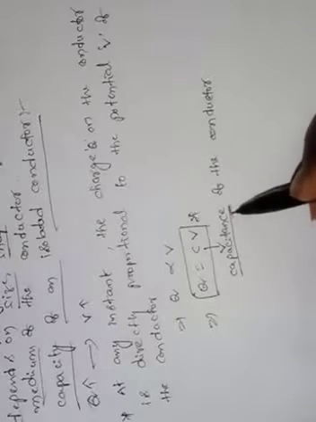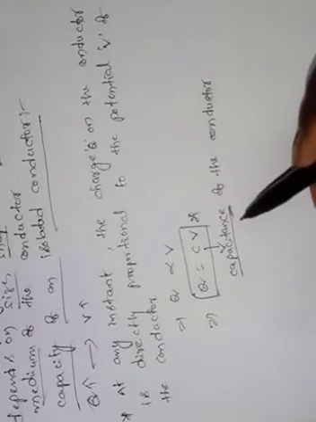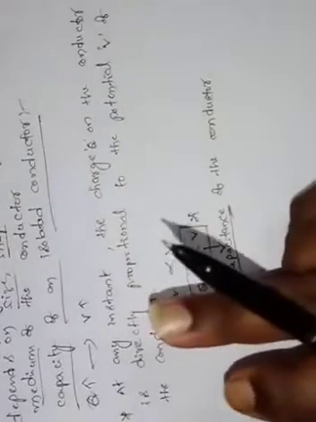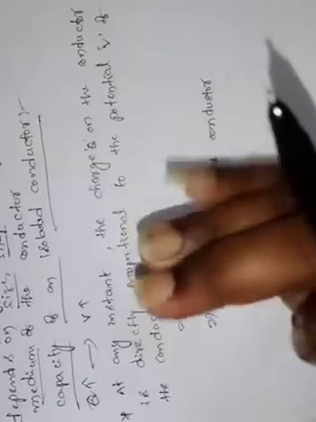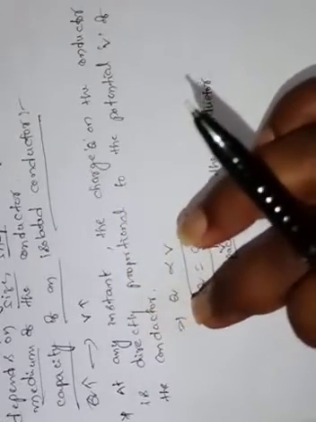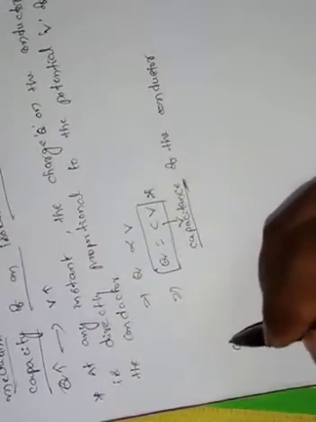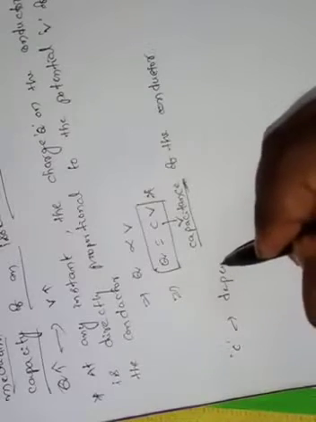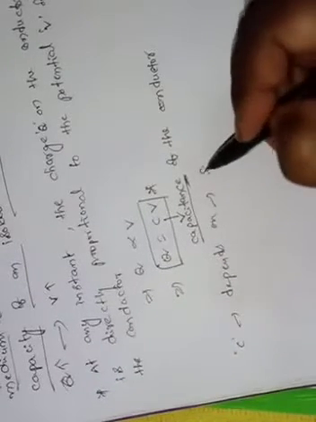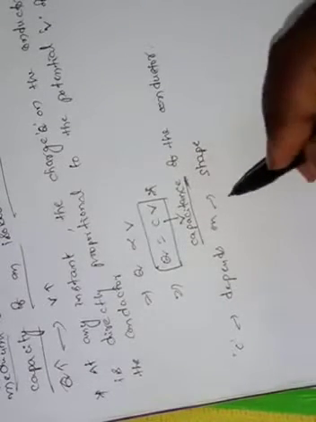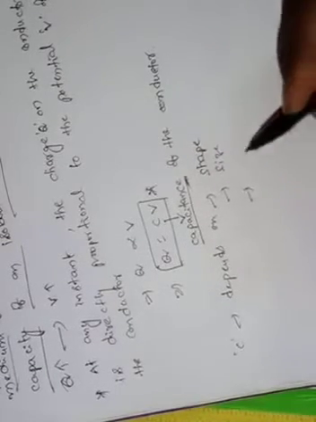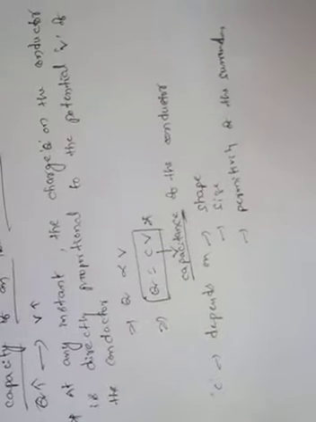So here this is important. What are the factors of the capacitance of a conductor? It depends on three factors. What are those? One is the shape of the conductor, the size of the conductor, and the permittivity of the surrounding medium of the conductor. These are the three factors. So here I will write: capacitance depends on shape, size, and permittivity of the surrounding medium.